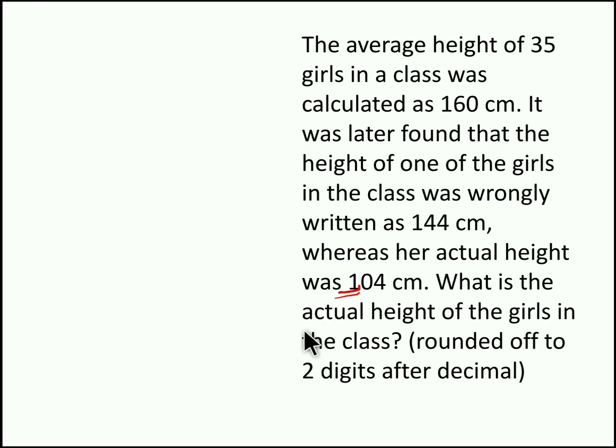So we have to find the original average. The average height of 35 girls in the class was calculated as 160 centimeter. So if for 35 girls the average is 160 centimeter, 35 into 160, we get 5600. So 5600 centimeter will be the sum of height of all the girls.